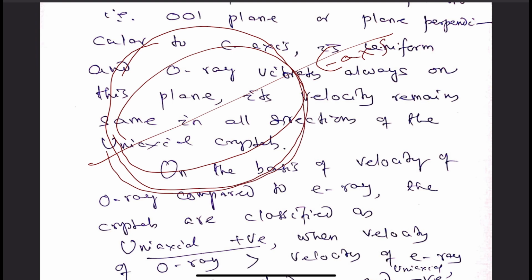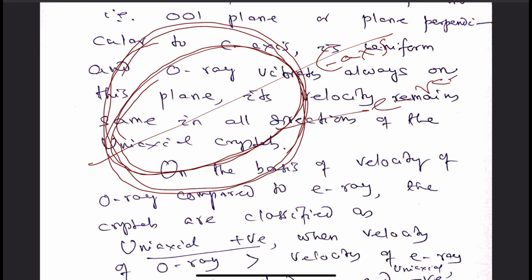So there they match. You see the circle describing the wave surface of the O ray. This is the ellipse describing the wave surface of the E ray. This is E ray wave surface. This is O ray wave surface. So they match along the C axis direction.